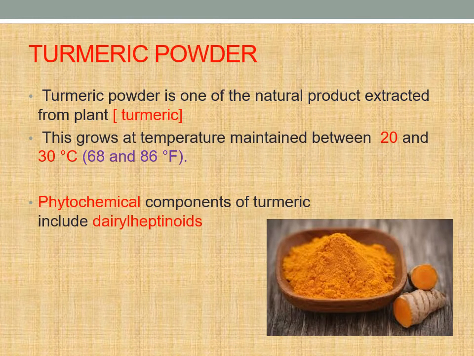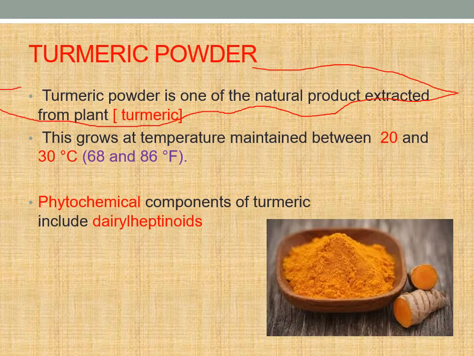Turmeric powder, as you all come across every day in foods or commercial products like beauty creams and cosmetics, is one of the natural products extracted from a plant. But the plant itself won't give us the powdery form.